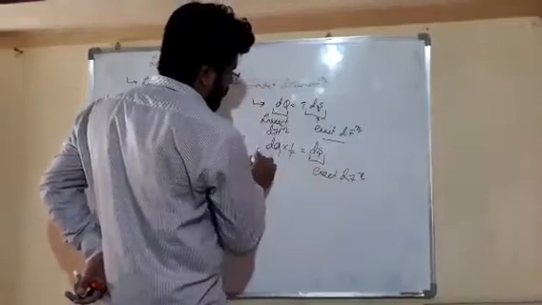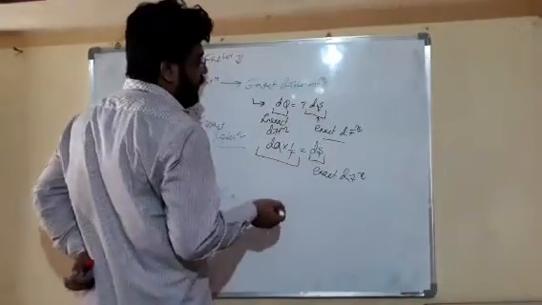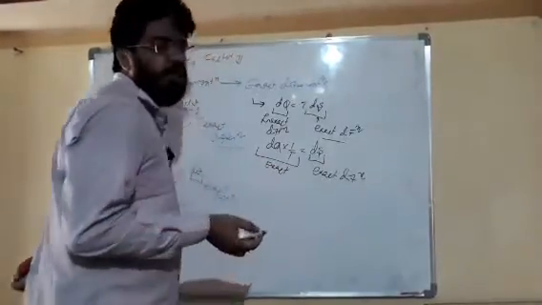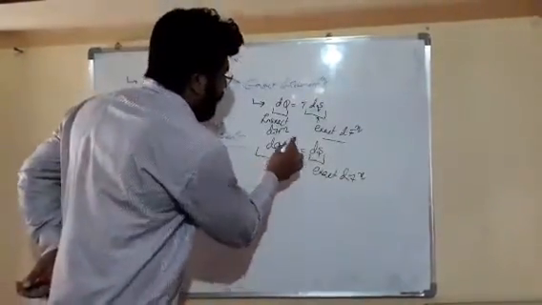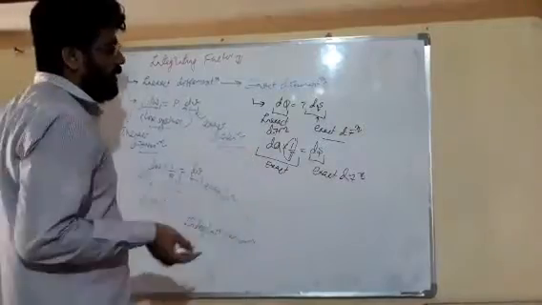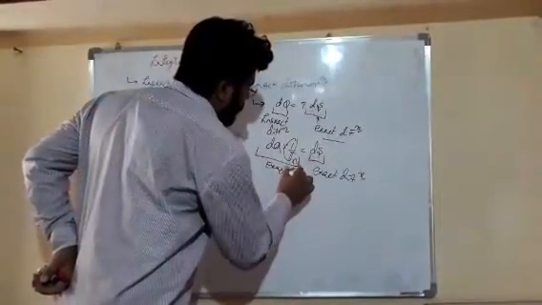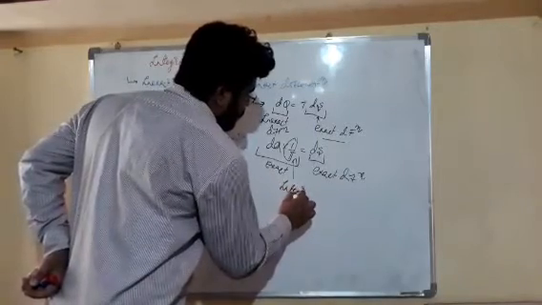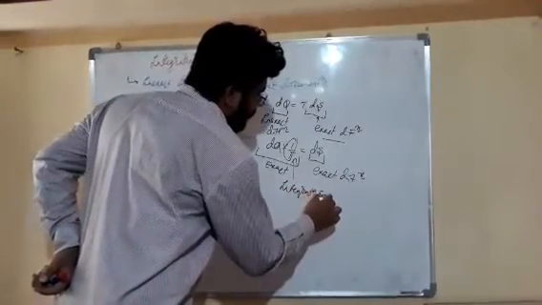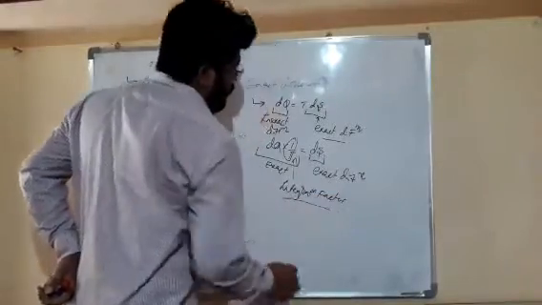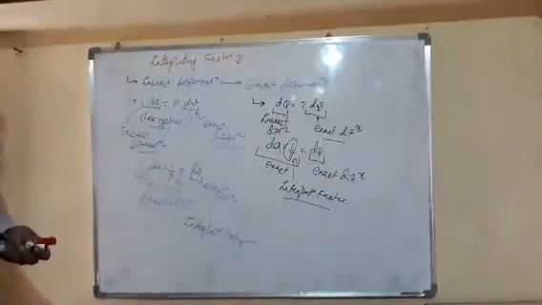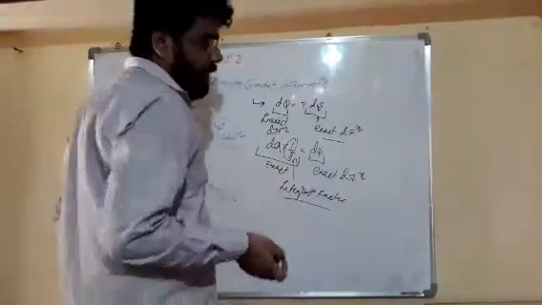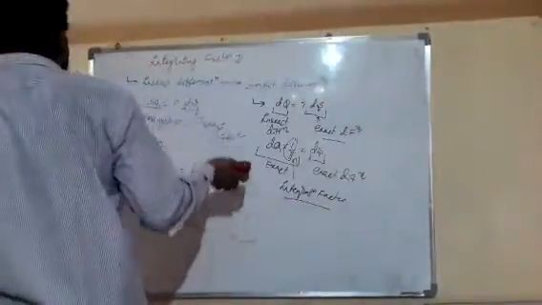So dq times 1 upon T also becomes exact. So friends, dq multiplied by 1 upon T gets converted into exact differentiation. So this multiplier is called our integrating factor. So friends, this is all about the integrating factor, and we have already seen the difference between point function and path function.